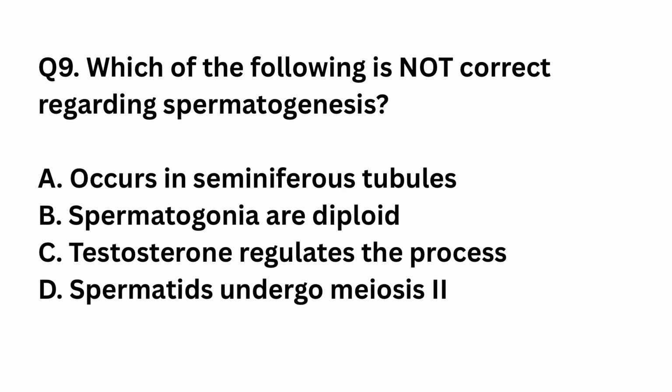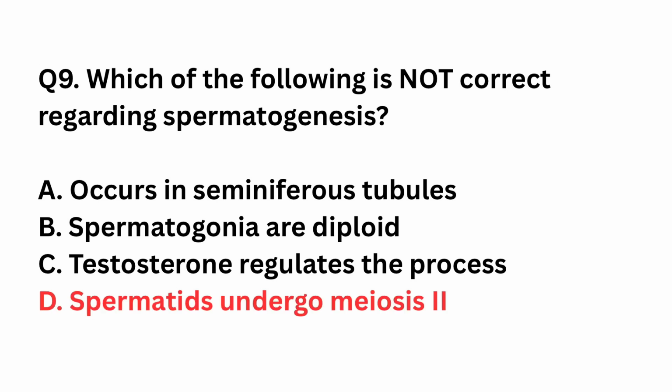Question number 9. Which of the following is not correct regarding spermatogenesis? Occurs in seminiferous tubules. Spermatogonia are diploid. Testosterone regulates the process. Spermatids undergo meiosis II. The right answer is option D. Spermatids undergo meiosis II. Spermatocytes undergo meiosis II to form spermatids. Spermatids then differentiate into spermatozoa, that is spermiogenesis.